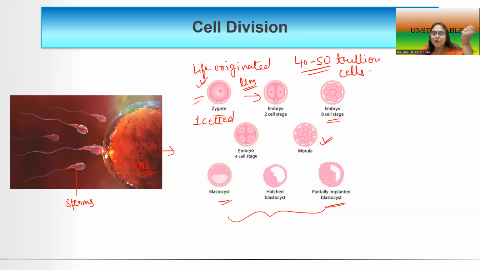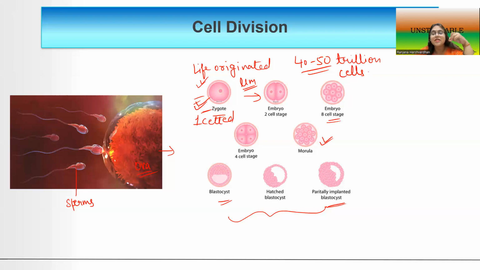Whether I take the human body, or an elephant or such huge organisms, or plants, they are made up of millions and trillions of cells, but they all started their journey of becoming such big creatures or structures from this one cell stage, of micrometer size.